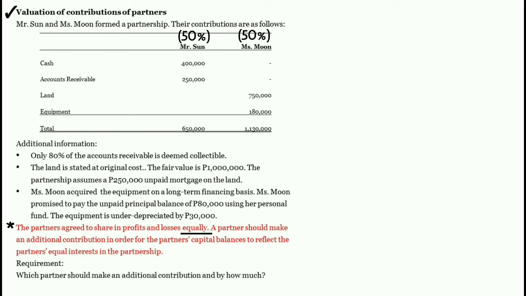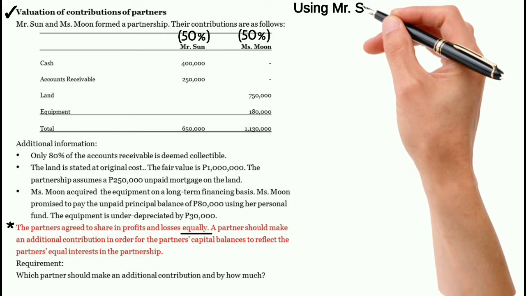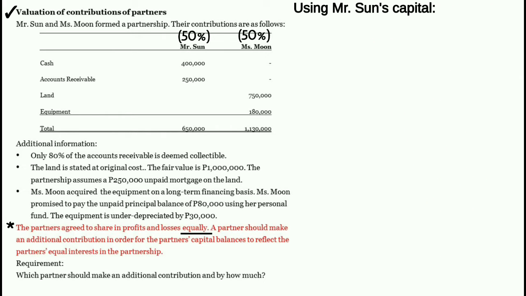Let's determine first if the actual contribution of Miss Moon is deficient or not deficient. Para malaman natin kung yung actual contribution ni Miss Moon ay deficient or not deficient, kailangan nating gamitin yung capital ni Mr. Sun. Take note, use the capital of the other partner. At yung other partner dito ay si Mr. Sun. Na-compute na natin to kanina.